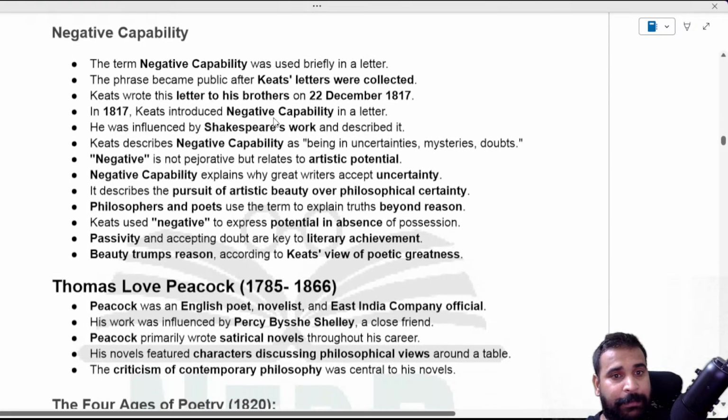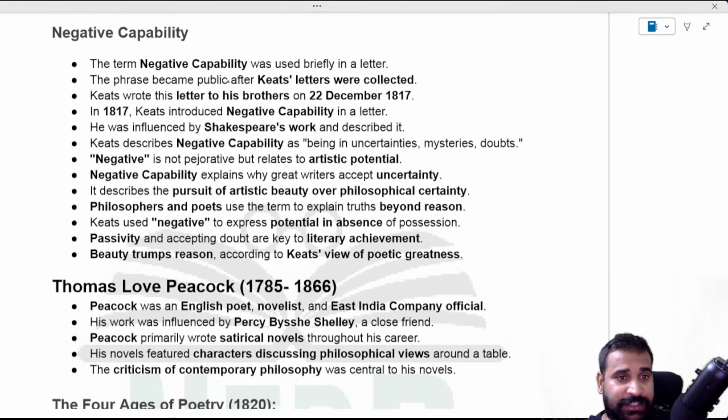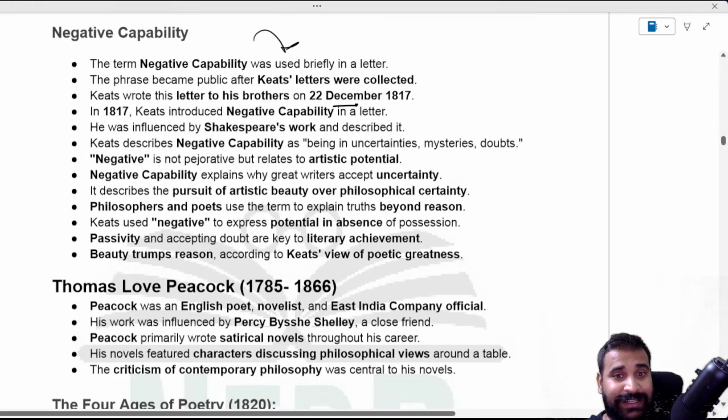So negative capability is the first thing you should know, because they always ask about it in the question. It was in the letters, and he wrote this letter to his brother on 22nd December 1817, and he was influenced by Shakespeare's work, and then he described the negative capability.